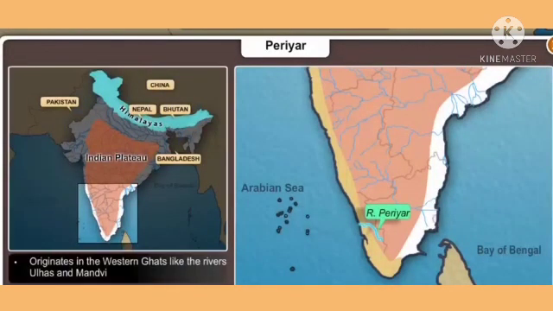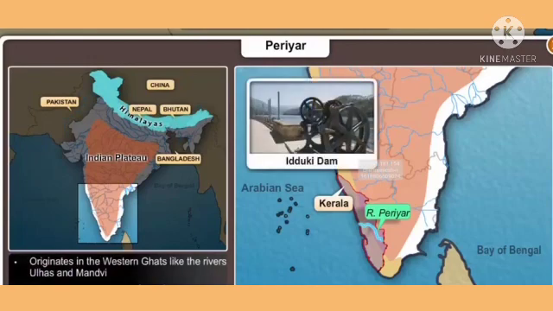The Periyar River originates in the Western Ghats and drains into the Arabian Sea. Just like the Ulhas River and Mandvi River that originate from the Western Ghats, this river flows through rugged terrain and is short and swift. The Periyar River is the lifeline of Kerala. It is the main source of water supply of the state. The famous Idukki Dam that supplies electricity to the state is located on this river.